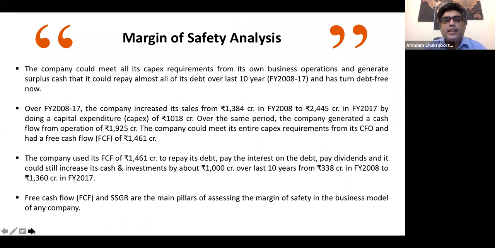So guys, the other thing is margin of safety analysis, right? Over here, the company could meet all its capex requirements for its own business operations and generate surplus cash that it could repay almost all its debt, and has turned debt free now, right?